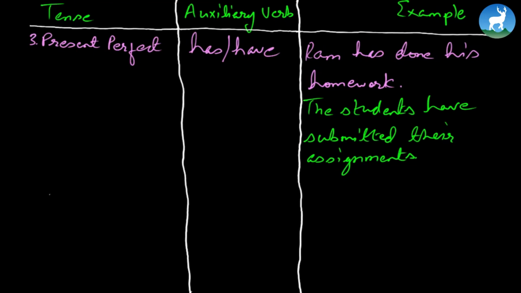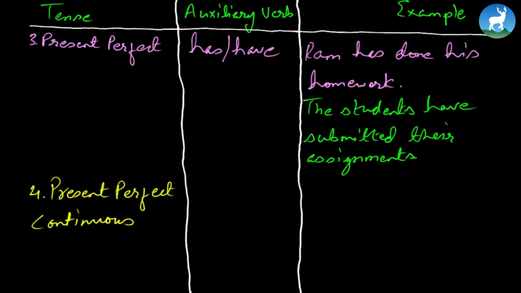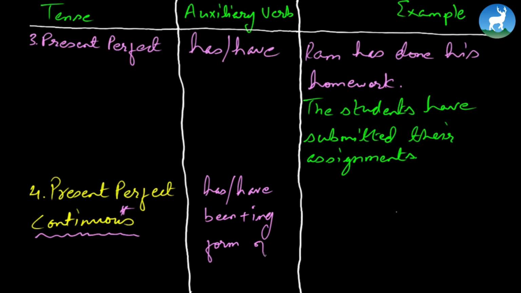Now let's move on to number 4, present perfect continuous. Remember one of the rules I've said about the present perfect continuous? The moment you see continuous, add ing. Has, have, been, plus ing form of verb. It means that an action has been done and the action is still continuing.